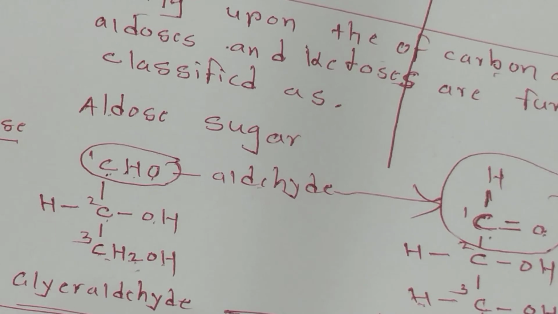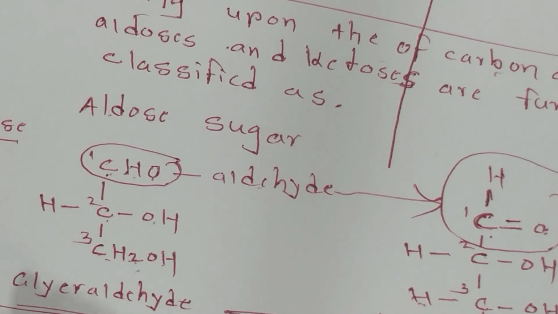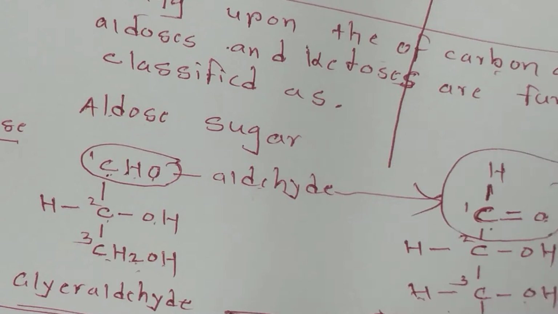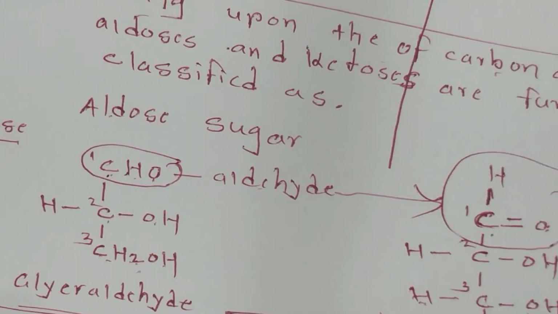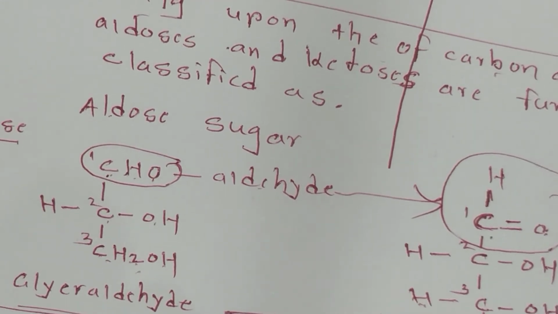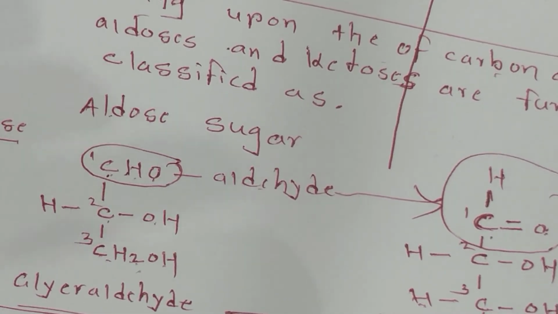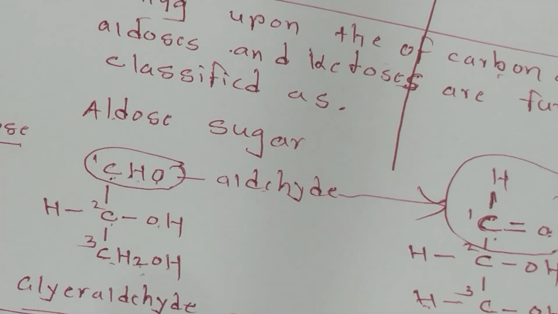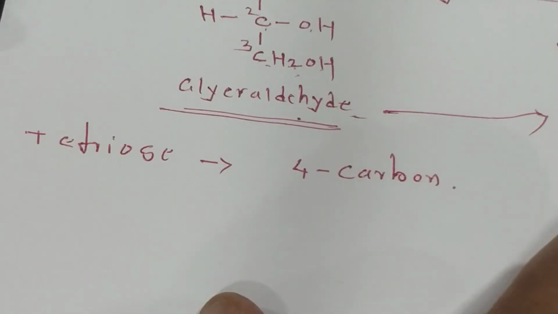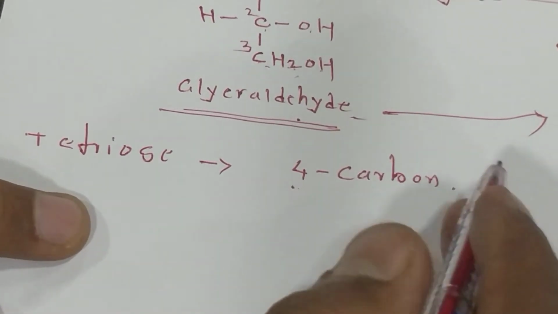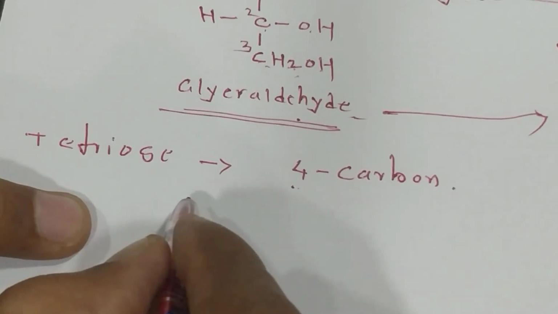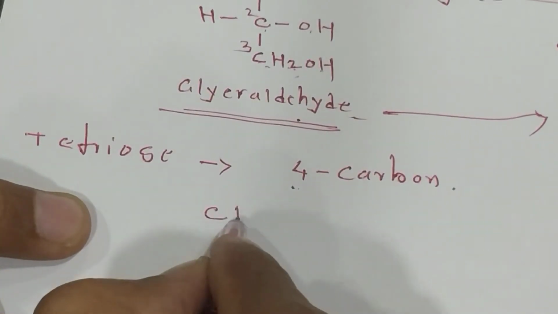The next example is tetrose. Tetrose means the compound contains 4 carbons. Earlier you saw the triose, which contains 3 carbons. Tetrose means it contains 4 carbons. An example of that is an aldose, and again it contains the aldehyde group.